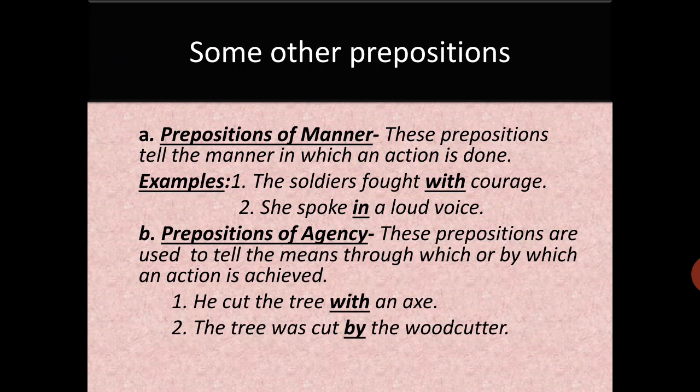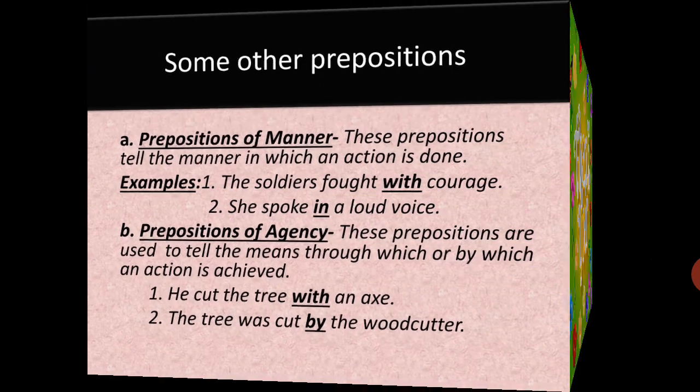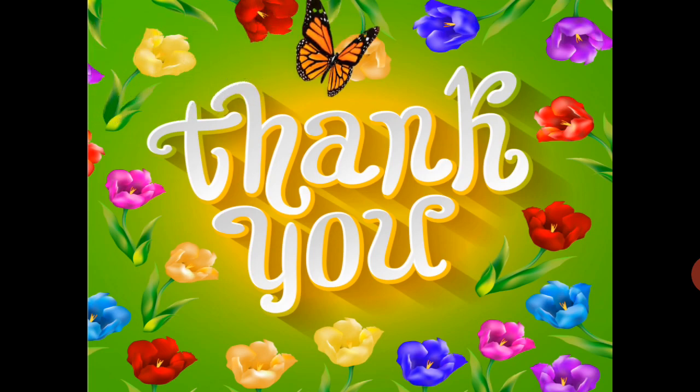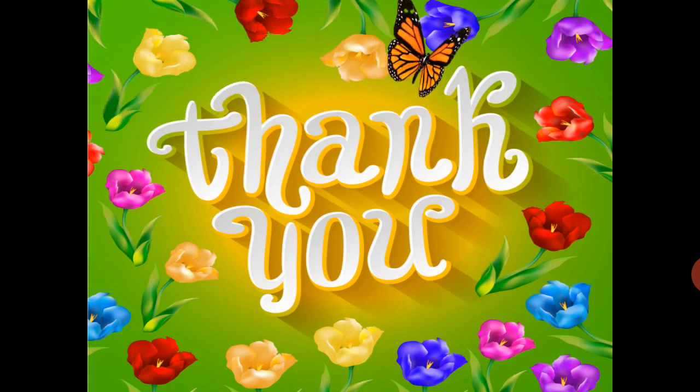The tree was cut by the woodcutter. Who had done that job? Who is the agent of that particular job? Woodcutter. So which word is telling you that the woodcutter has cut it? By. So by is again a preposition of agency. So with and by are most of the time used as prepositions of agency also. So hope you are clear with the prepositions of manner and prepositions of agency also. So girls, do watch the video more and more times to get the best out of it, and definitely you will be able to understand the meaning of preposition and all its kinds properly. Chalo, bye, thank you, take care.